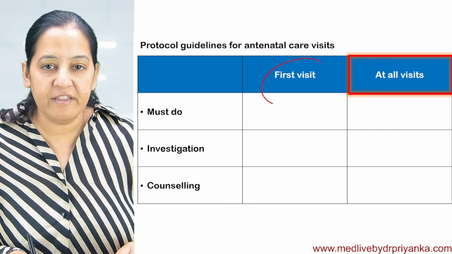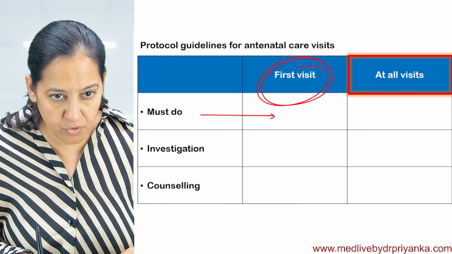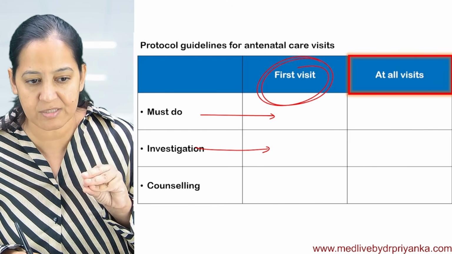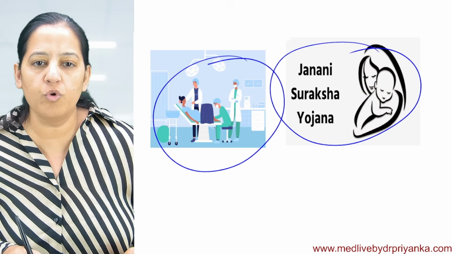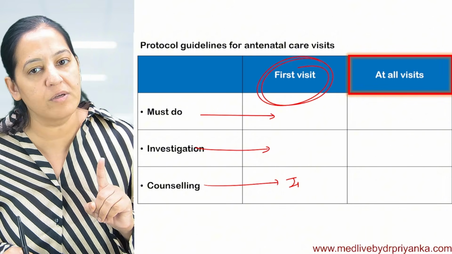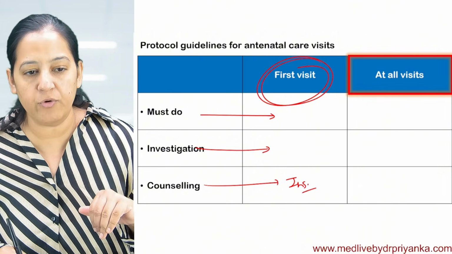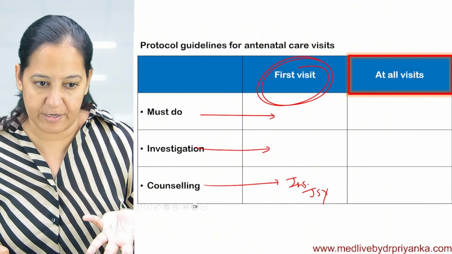So this is the first visit. You should know the 5 investigations, 4 in blood and 1 in urine, and you should know what to counsel. Mainly you have to do counseling regarding institutional delivery. For that, you have to tell them regarding the various yojanas and all. That's it.